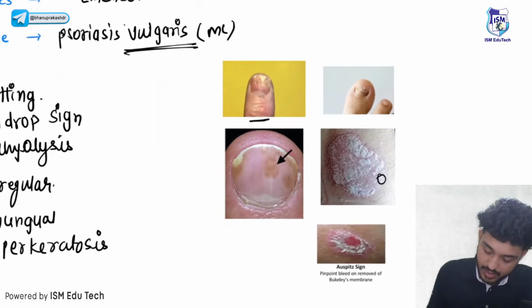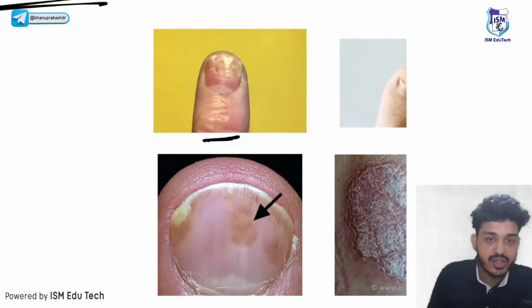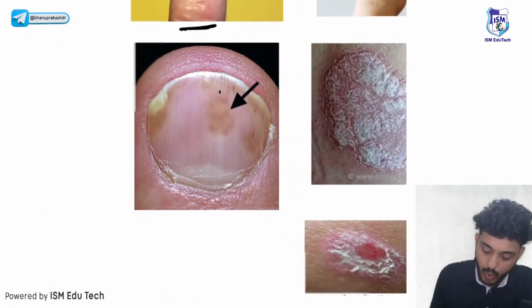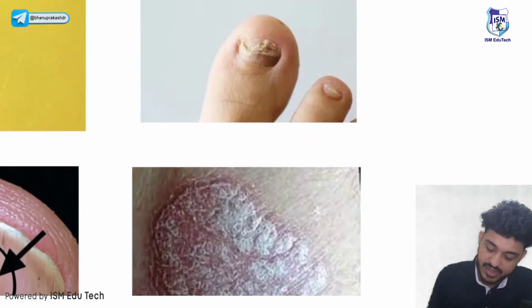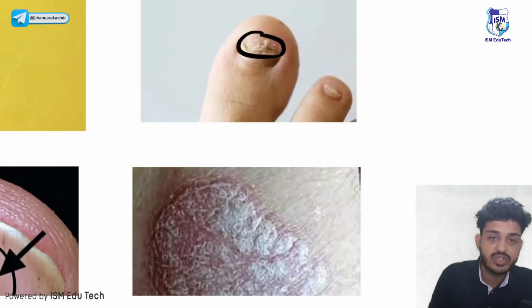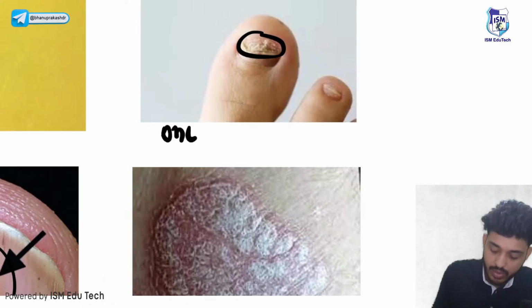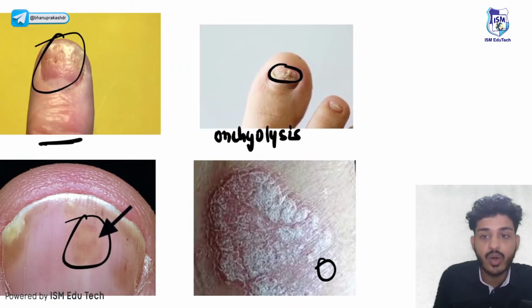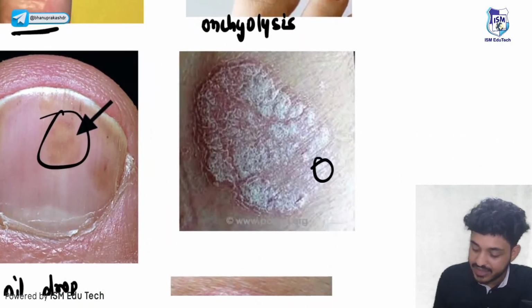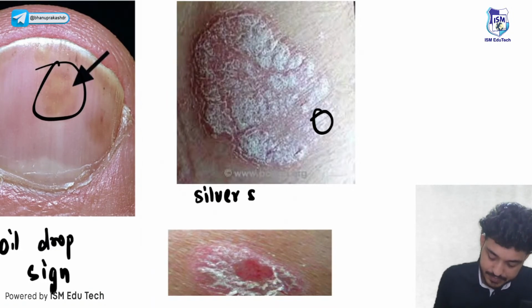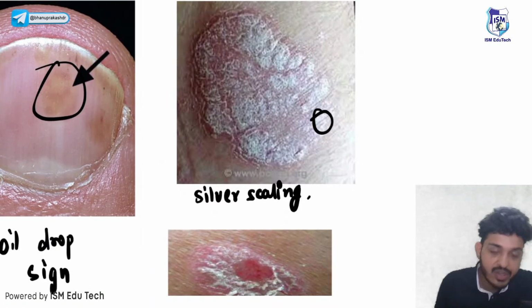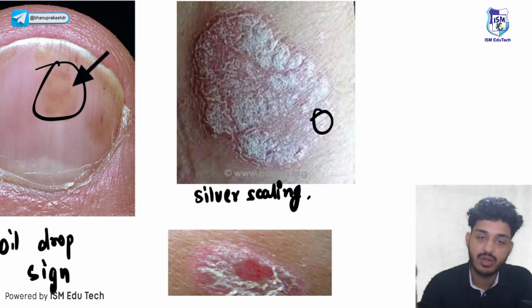Look here, guys. So this is the pitting. Irregular pitting you have seen. Second thing, that is your oil drop sign. Third thing, that is your distortion of the nails, that is your onycholysis. These are the features of psoriasis. And this one is the silver scaling. Remember, guys, wherever you see silver scaling, you will be looking for psoriasis.